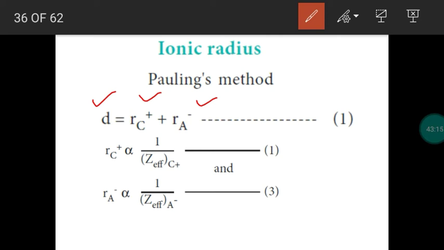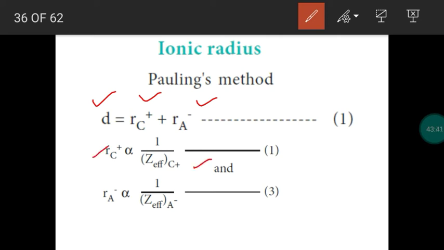Next, what is the relationship between radius and the effective nuclear charge? Both are inversely proportional, isn't it? So left to right, effective nuclear charge increases, radius decreases. Top to bottom in a group, effective nuclear charge decreases, atomic radius increases. So both are inversely proportional.